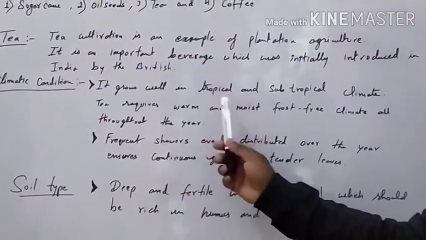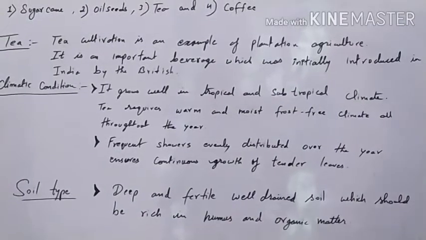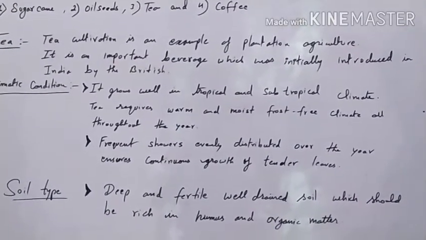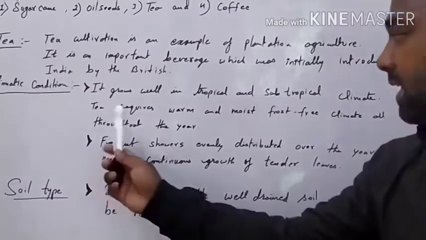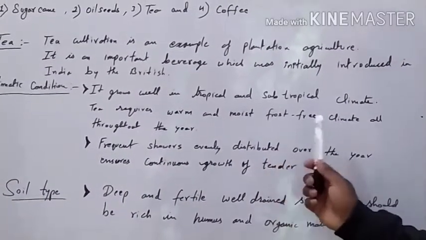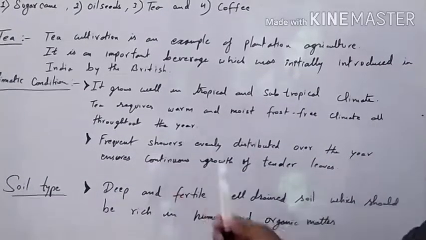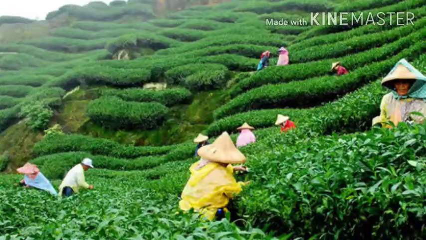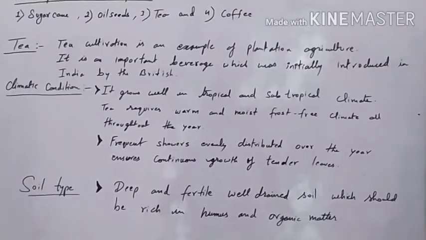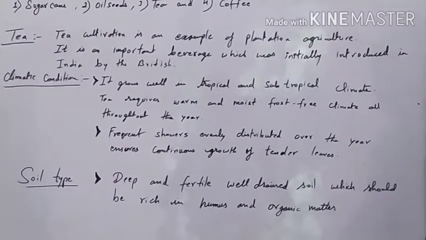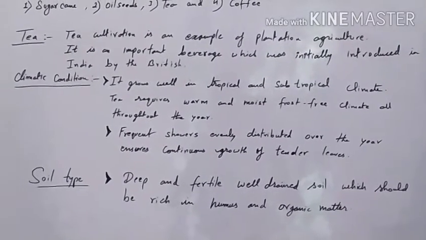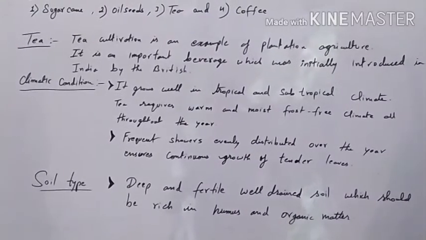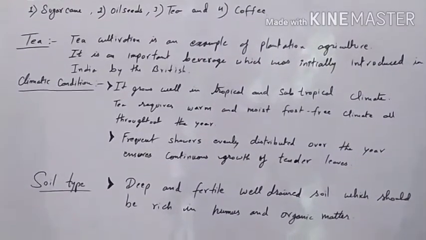It grows well in tropical and subtropical climate. Here in India we have this kind of climate, so it was able to grow in this area. Tea requires a warm, moist, frost-free climate all throughout the year. In India, mostly in parts of Assam and the Darjeeling Hills, the soil type and weather condition are very suitable for the plantation of tea. Here we have a moist, frost-free climate all throughout the year. That is why it has developed well in this region.